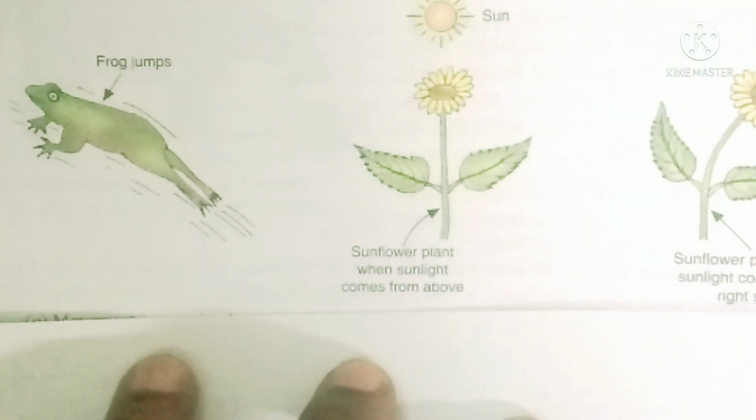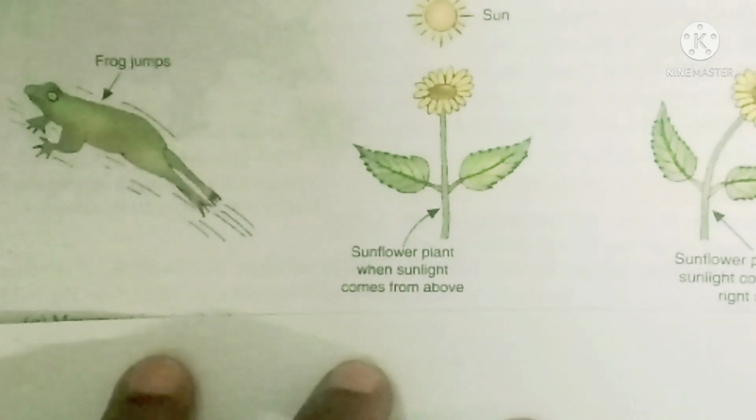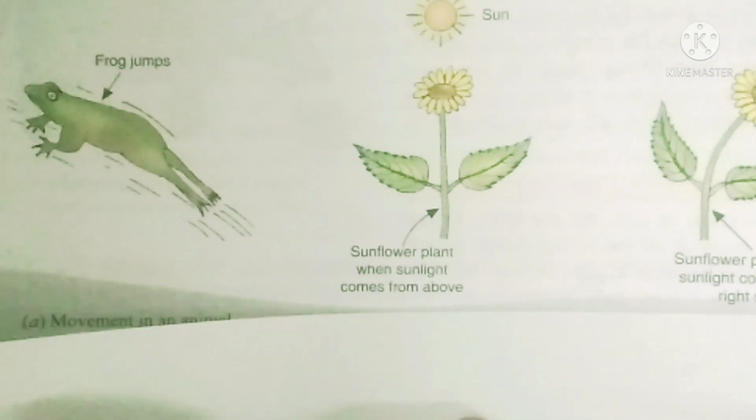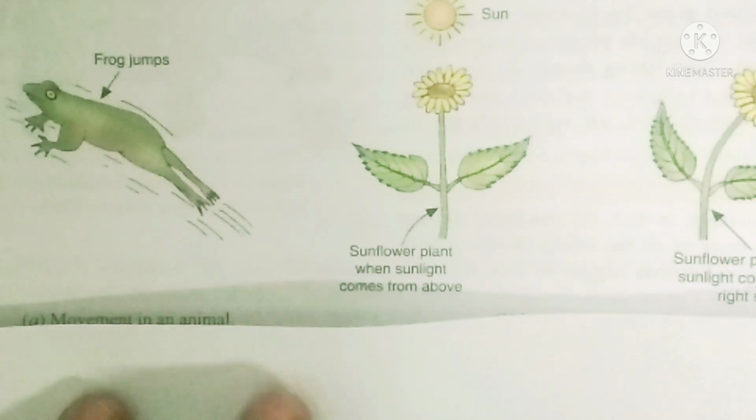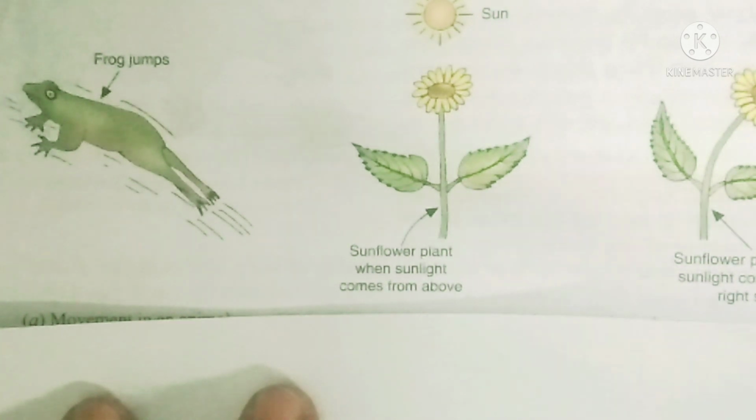The next characteristic is that all living things move by themselves without any external force. Now see here, you can see a frog jumping. It jumps from one place to another whenever it needs to move. Animals like dogs, cats, cows, buffalo, human beings can walk, jump, and run. But plants don't move from their own place to another place.